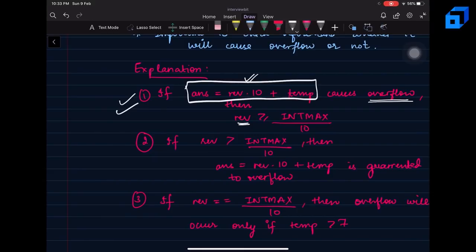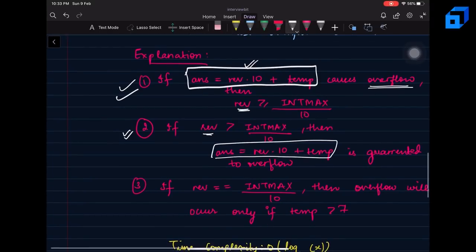Another way to say this is that if the reverse is greater than integer max value divided by 10, then this condition is guaranteed to cause an overflow. This is just another way of saying the first observation, right?